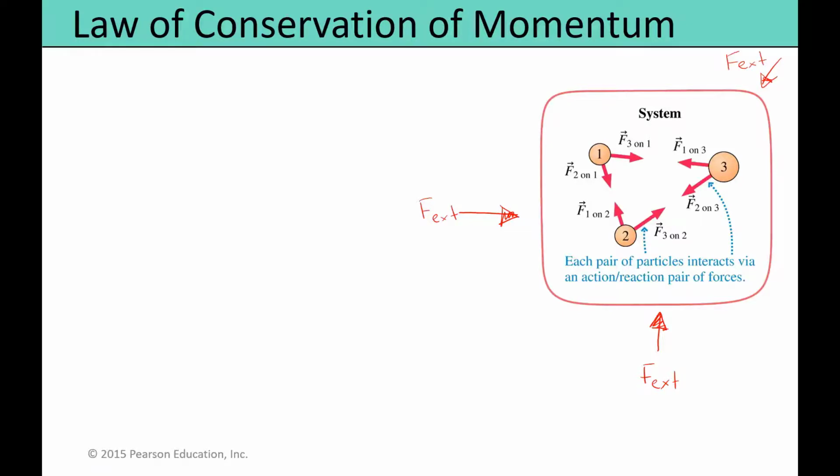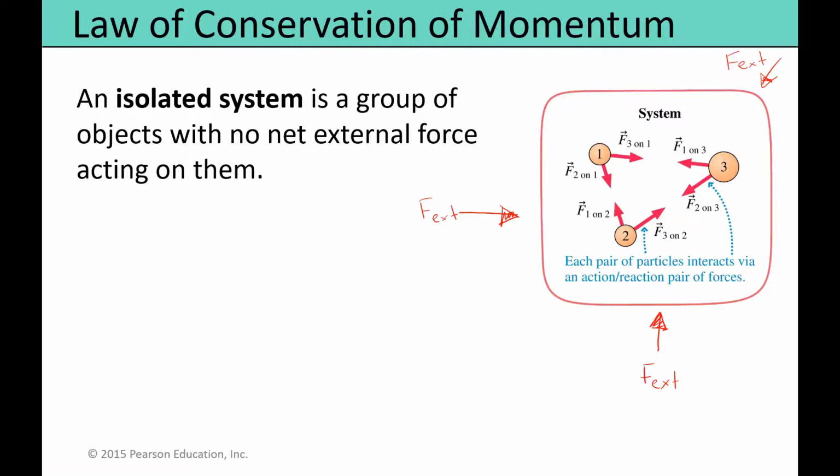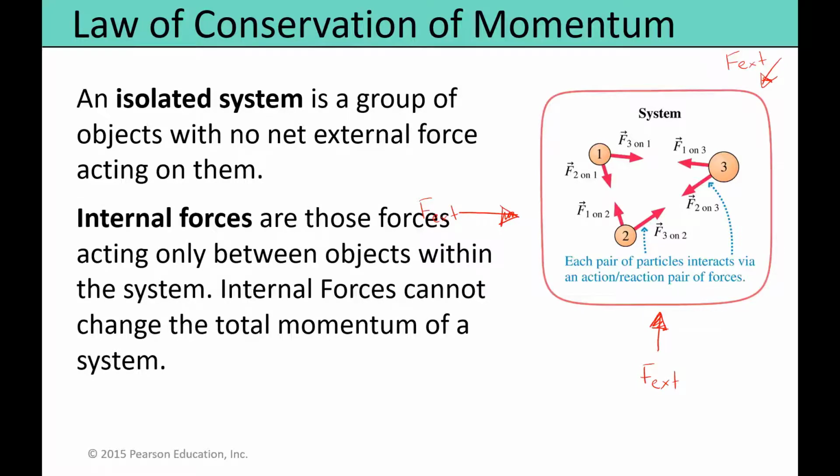When there is no net external force acting on the objects of the system, we say that the system is an isolated system. Internal forces acting between the objects that are part of the system will not modify the momentum of the system. So, particle 1 might exert forces on particle 2 or particle 3. However, those forces between objects that are inside the system will not modify the total momentum.